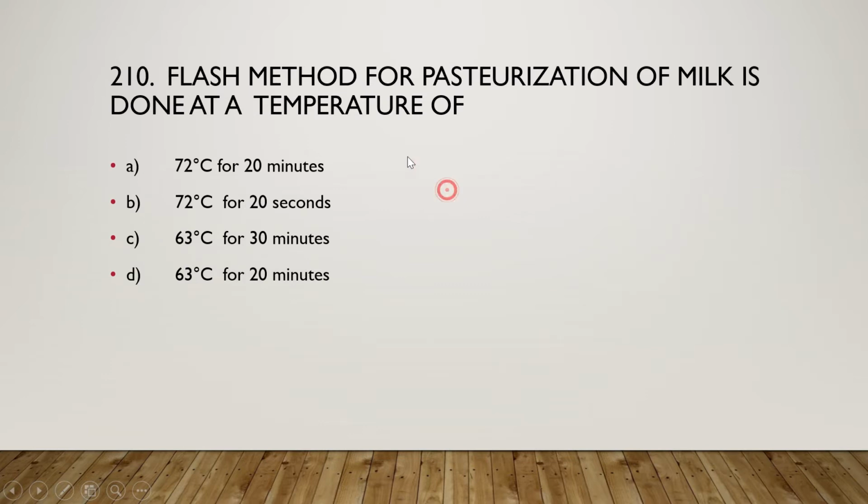So next one is: flash method for pasteurization of milk is done at a temperature of 72 degrees Celsius for 20 minutes, 72 degrees Celsius for 20 seconds, 63 degrees Celsius for 30 minutes or 63 degrees Celsius for 20 minutes, and the right one is option B, that is 72 degrees Celsius for 20 seconds.